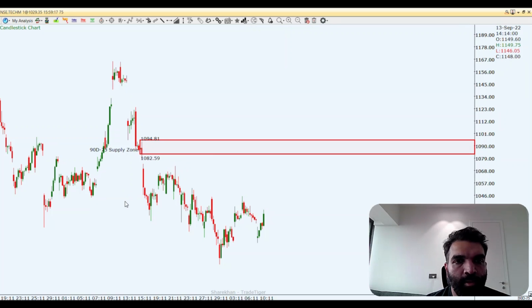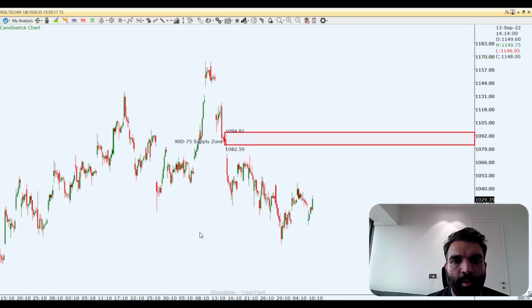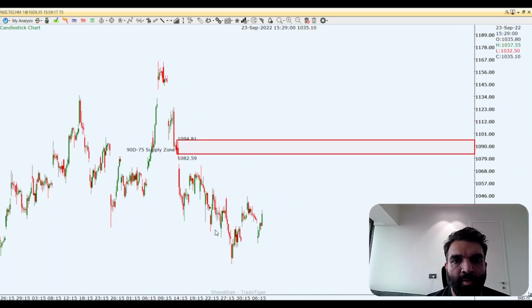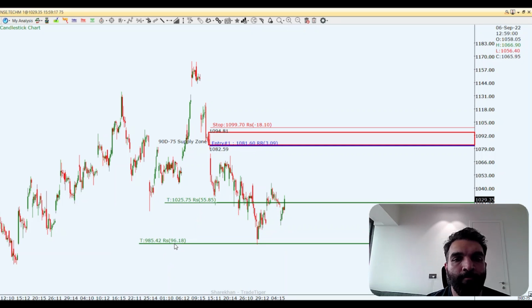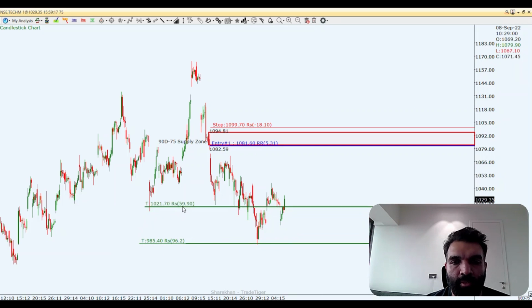This is a gap supply zone, and it's an area where prices have not yet revisited the level here, and put a stop loss, give it a little bit of wiggle room to the upside, and as you can see the target on this stock can be somewhere over here. You can also place your target a little bit lower, but I think this should be a reasonable target.